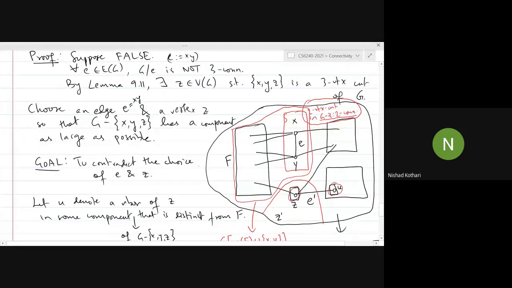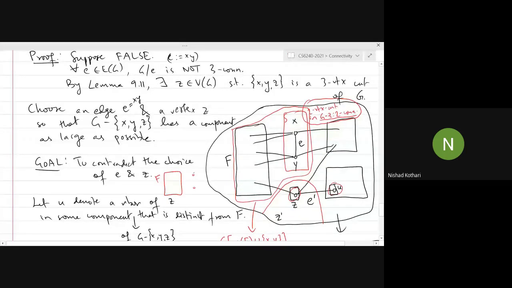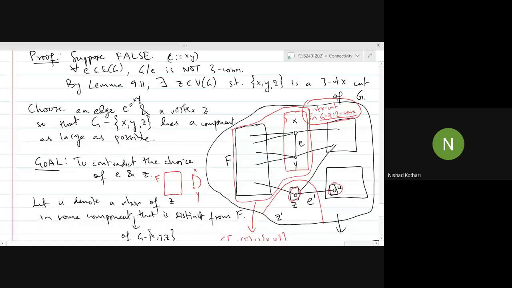A marked S component will be take the component F along with the vertices X and Y and add one more edge. But adding a parallel edge does not affect vertex connectivity unless your graph is complete. That's a different story. But in general, the vertex connectivity of a graph is the same as the vertex connectivity of the underlying simple graph.